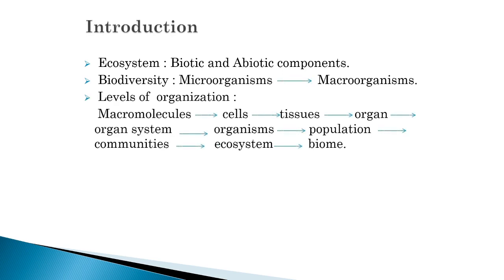Ecosystem. We have learned already. Ecosystem means what? Ecosystem is basically made up of biotic as well as abiotic components. While biotic components are nothing but living organisms, abiotic components are nothing but non-living things. So biodiversity comprises microorganisms to macroorganisms. Micro means smallest, like virus, bacteria, etc. While the macroorganisms include animals like human beings, monkeys, elephant, etc.